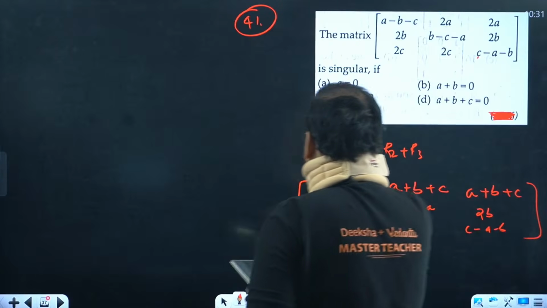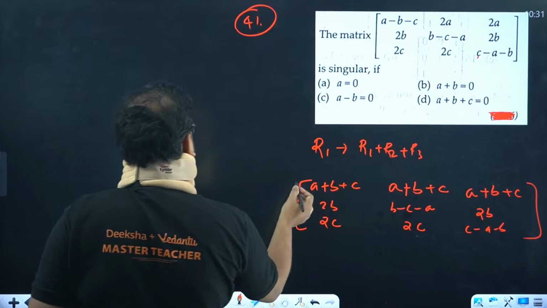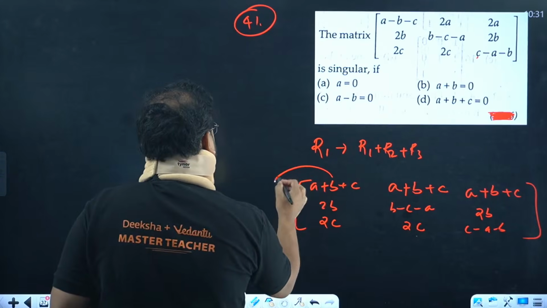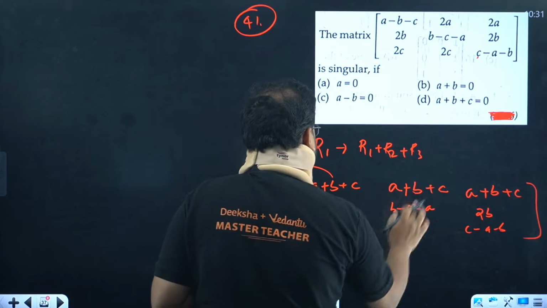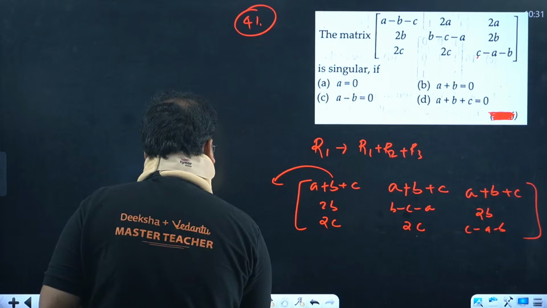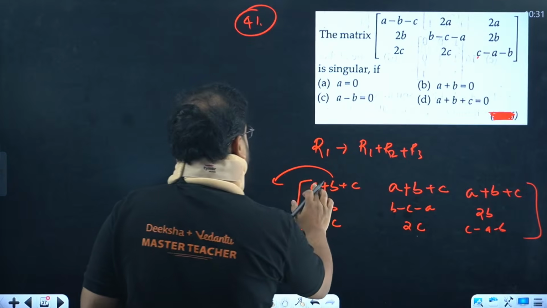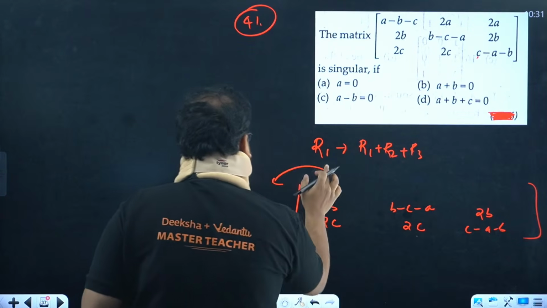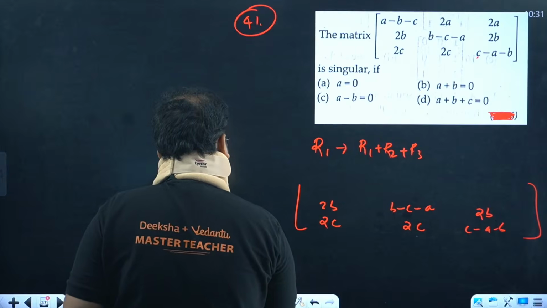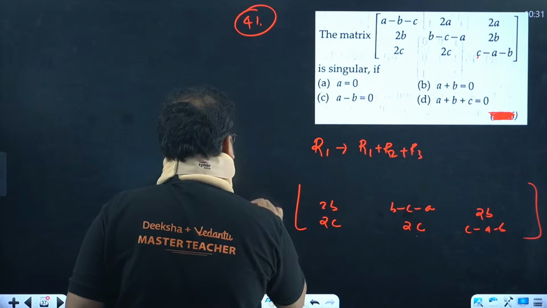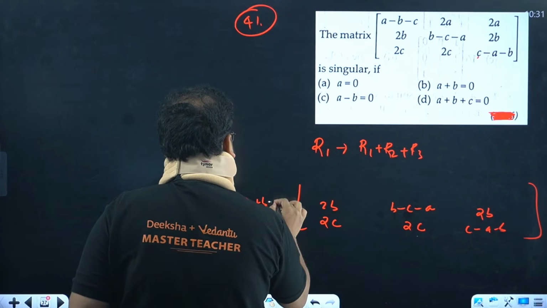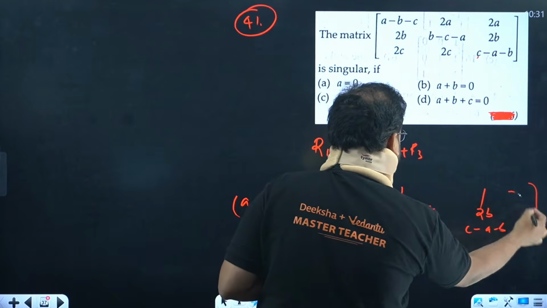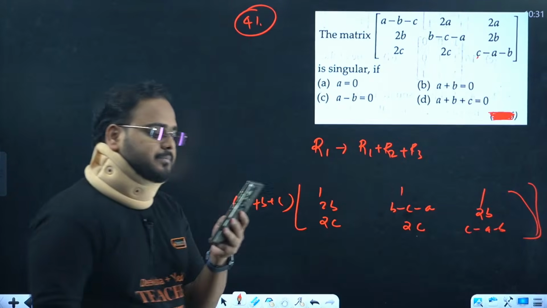Please check, in the first row I have a plus b plus c common. So let's take this common from all the terms. You'll have 1, 1, 1 left. I will not write this again, I'll simply write this over here as a plus b plus c. Here we have 1, 1, 1.